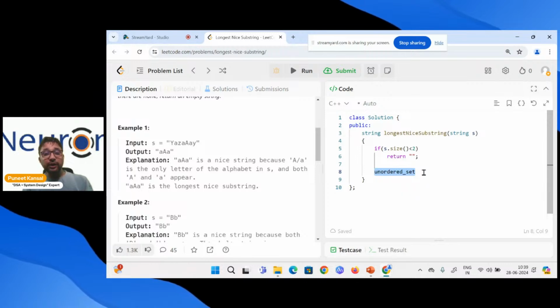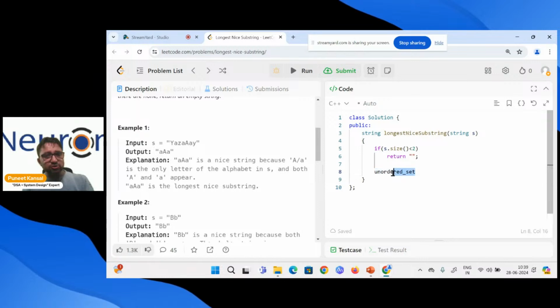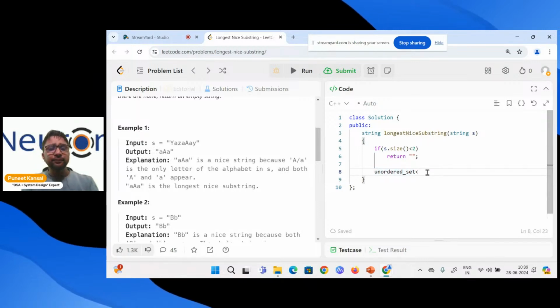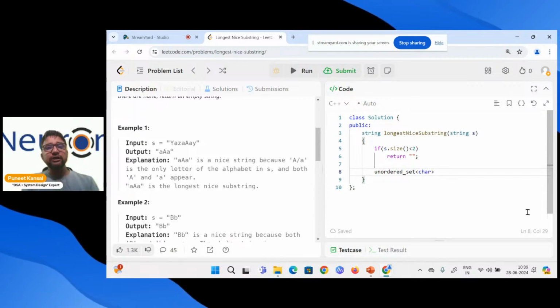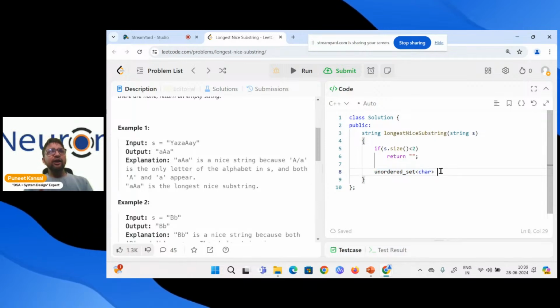We can easily spend 2 to 3 hours learning about hashing, so right now I'm just telling you directly that this data structure is using hashing. This is also an important point, and it helps me find the character in constant time. So I'm storing all the characters in this set so that I can find them.